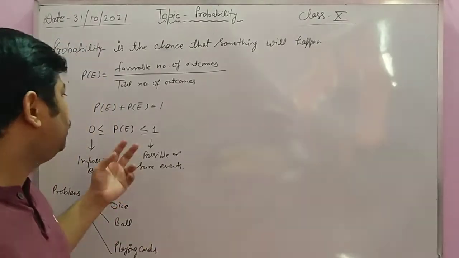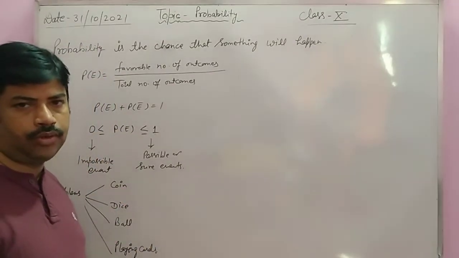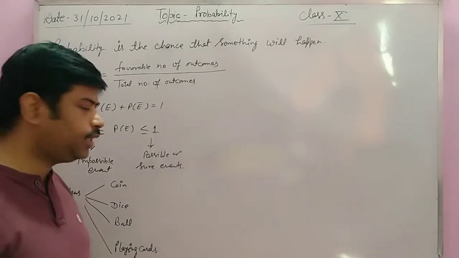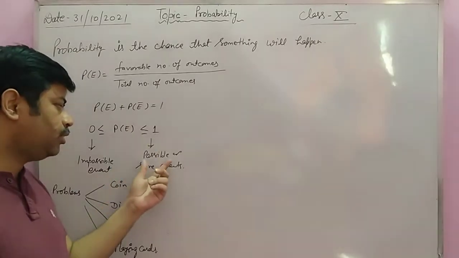Probability will always lie between 0 and 1. All the time, probability lies between 0 and 1. Clear? 0 means an impossible event and 1 is a possible or sure event.